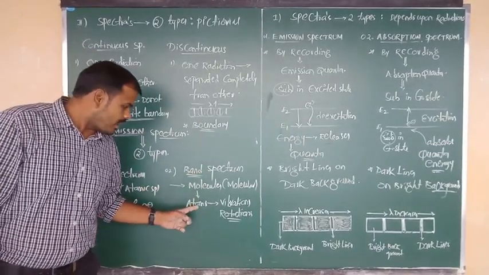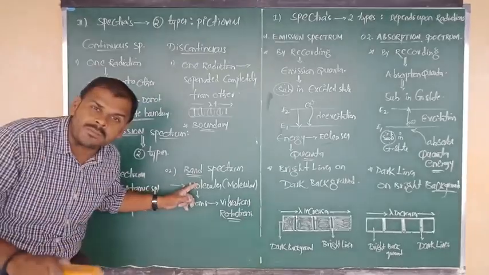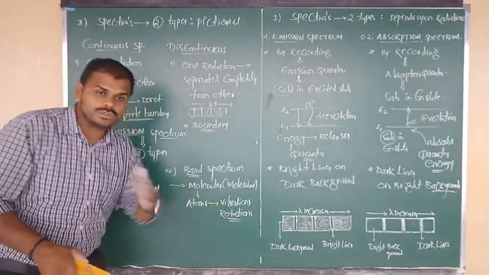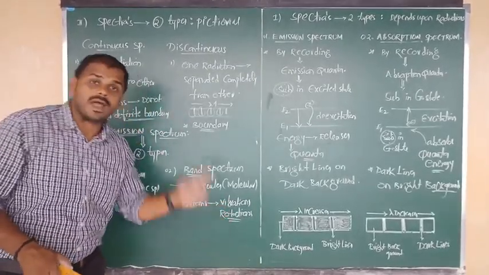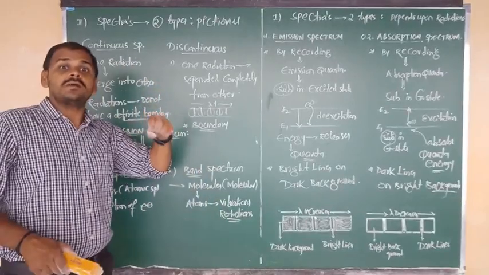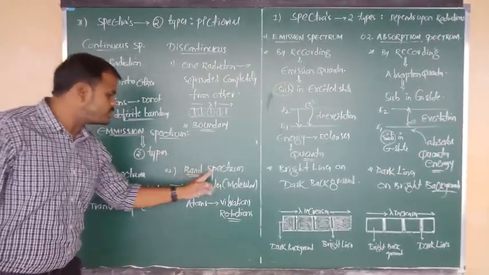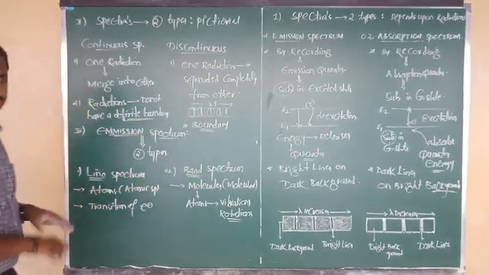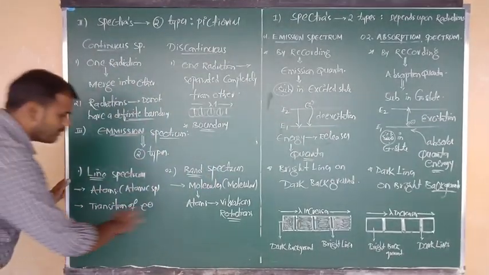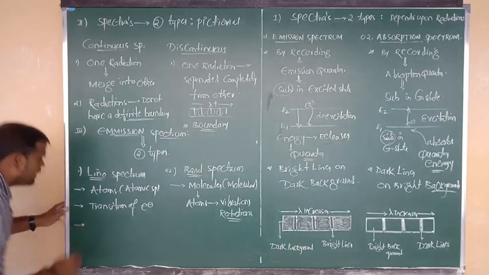So the atoms which are present in a molecule will undergo vibrations or rotations by the absorption of energy. In that case, they form the band spectrum. Okay, all of you? Yes, in both cases the reasons are clear.